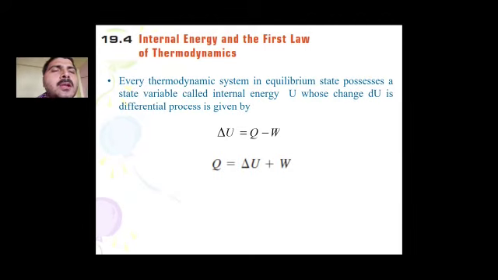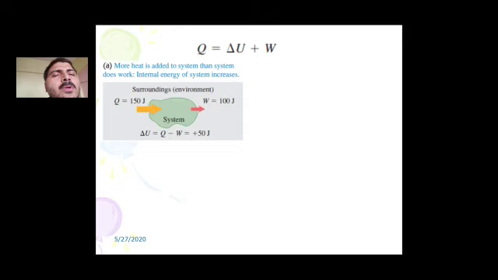So change in internal energy is equal to the amount of heat minus work done, or one can say the heat applied to the system is utilized to increase the internal energy of the system and for work done by the system. So the famous equation Q is equal to delta U plus W is the equation for the first law of thermodynamics.